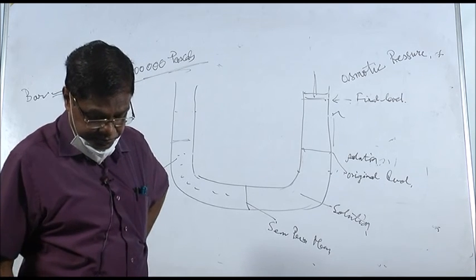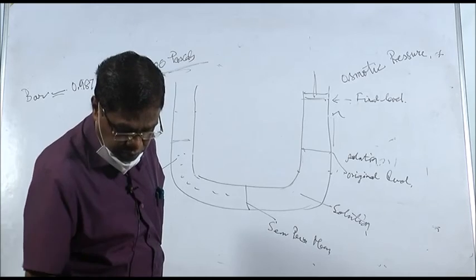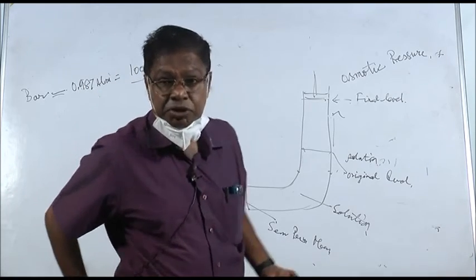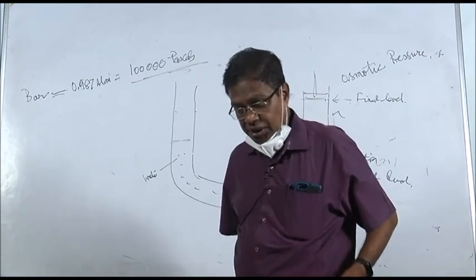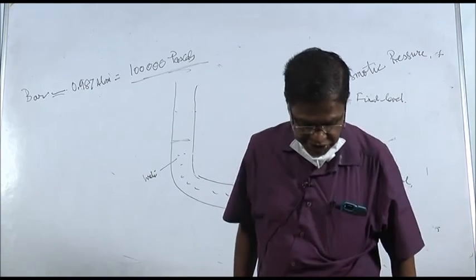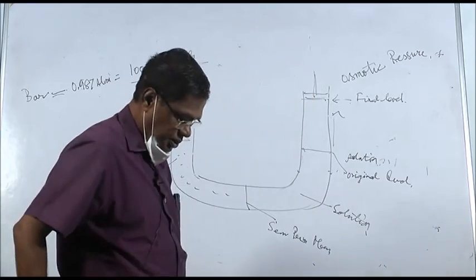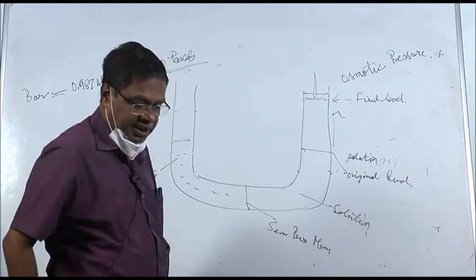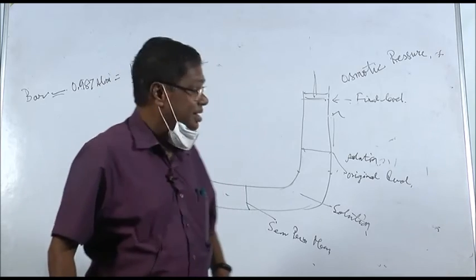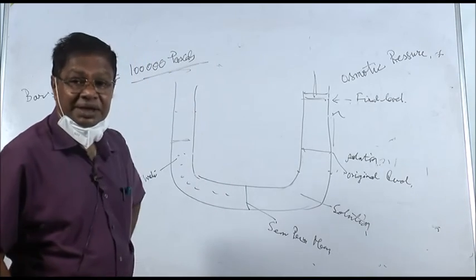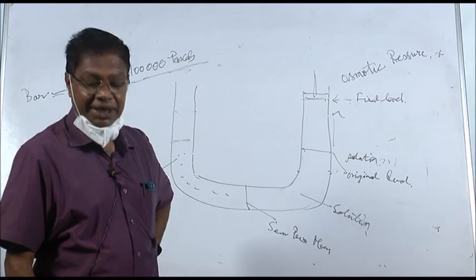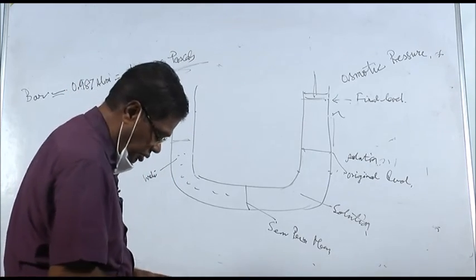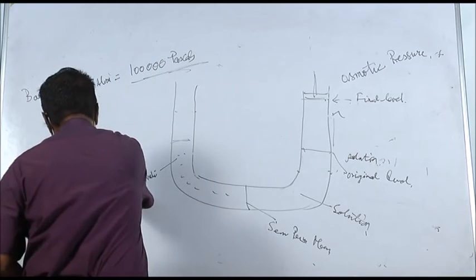Now I told you that the osmotic pressure is a theoretical pressure. So what is the practical pressure? The practical pressure is the turgor pressure. Turgor pressure is the actual pressure that develops in a solution due to osmosis.